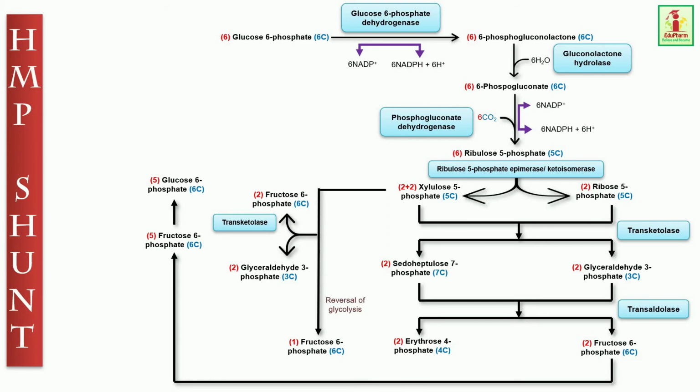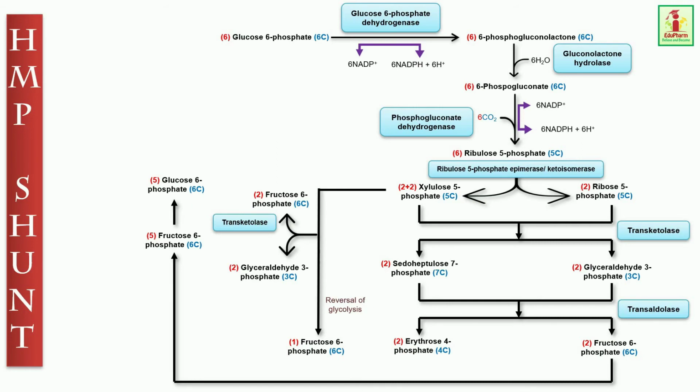The non-oxidative reactions are concerned with the interconversion of 3, 4, 5 and 7 carbon monosaccharides. Ribulose 5-phosphate is acted upon by an epimerase to produce xylulose 5-phosphate, while ribose 5-phosphate ketoisomerase converts ribulose 5-phosphate to ribose 5-phosphate. Now transketolase catalyzes the transfer of a 2 carbon moiety from xylulose 5-phosphate to ribose 5-phosphate to give glyceraldehyde 3-phosphate and sedoheptulose 7-phosphate.